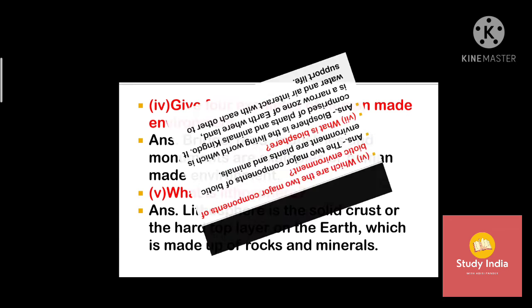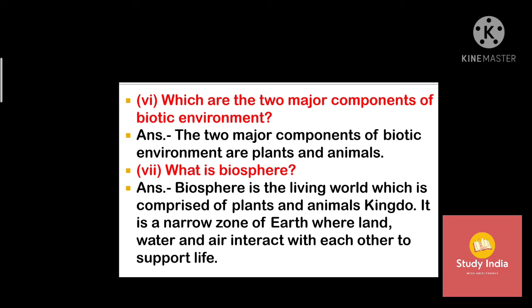and minerals. Bit 6. Which are the two major components of biotic environment? Answer. The two major components of biotic environment are plants and animals. Bit 7. What is biosphere? Answer. Biosphere is the living world which is comprised of plants and animals kingdom. It is a narrow zone of earth where land, water and air interact with each other to support life.